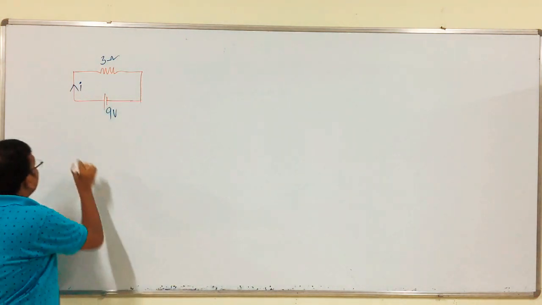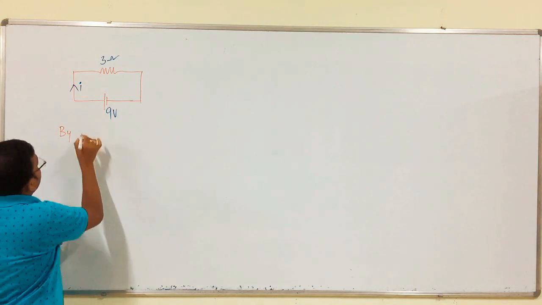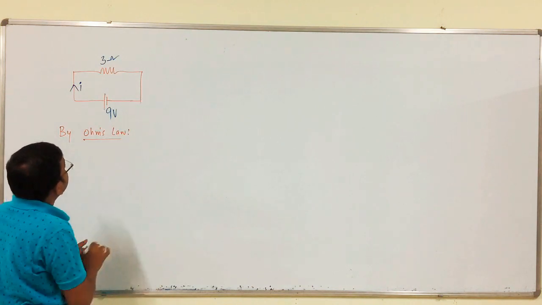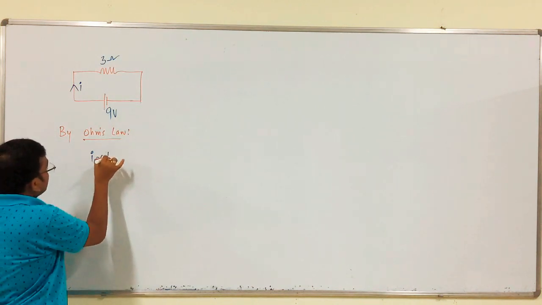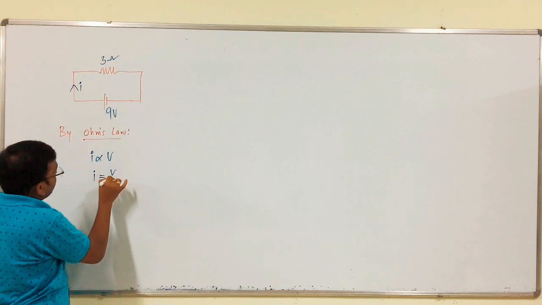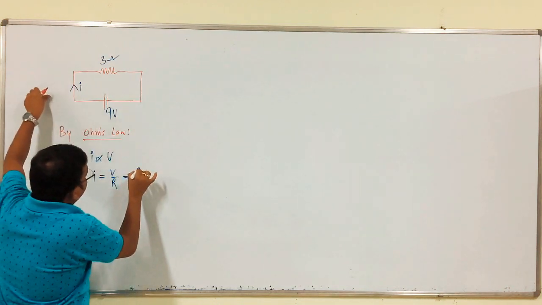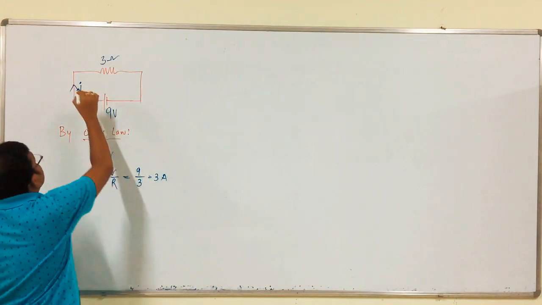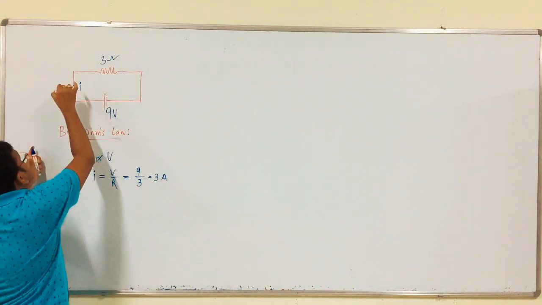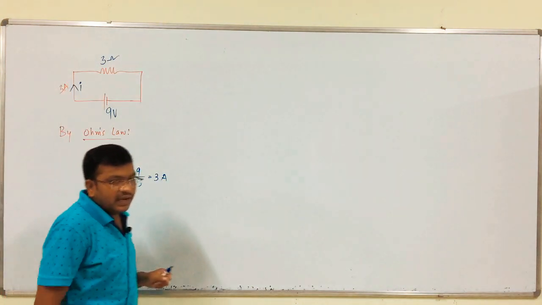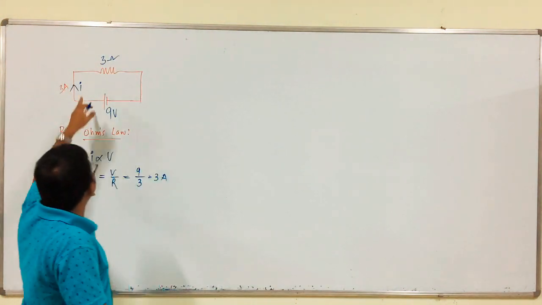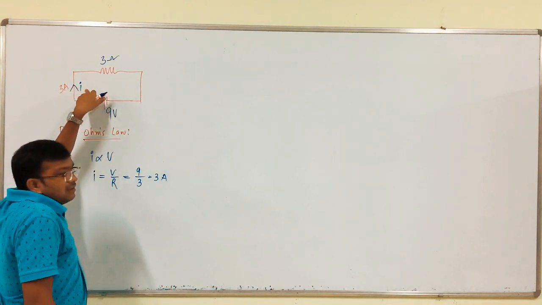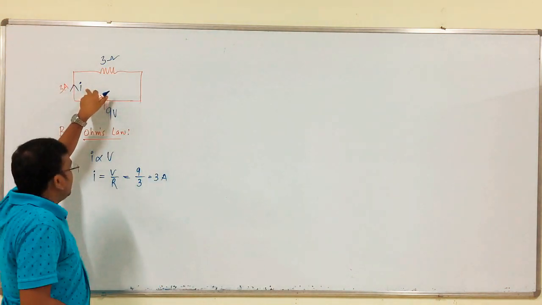We all know that by Ohm's law, I is proportional to V, which means I is equal to V by R, which is equal to 9 by 3, which is equal to 3 amps. The required answer is that the current is 3 amps in the circuit. Simple, the circuit is closed. Because of this battery, there is a current of 3 amps.